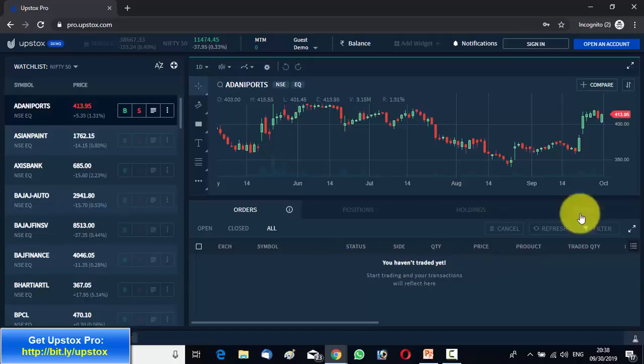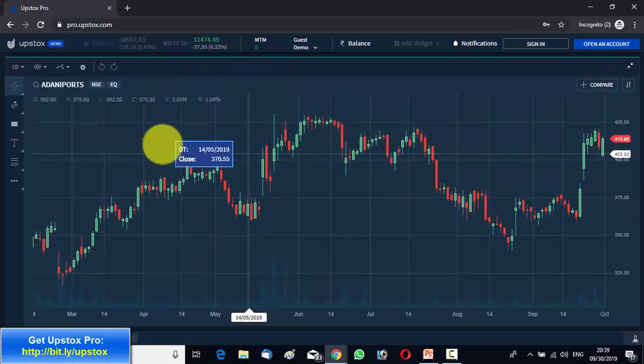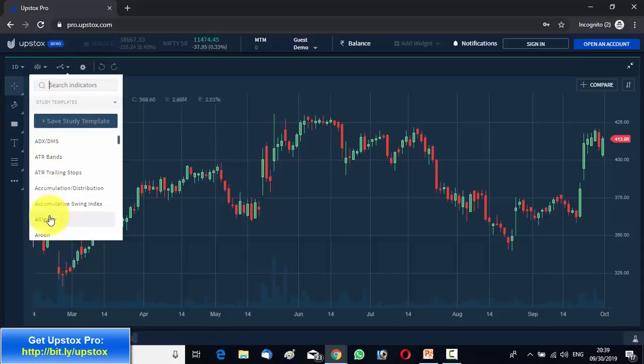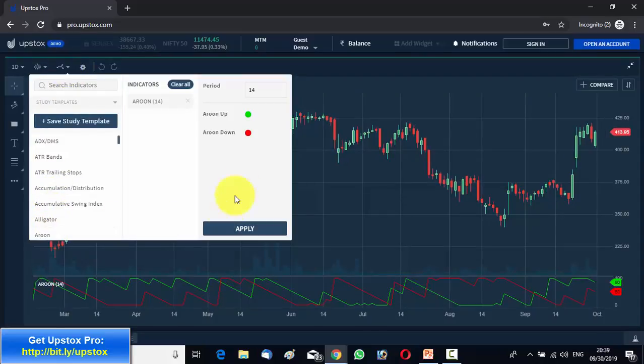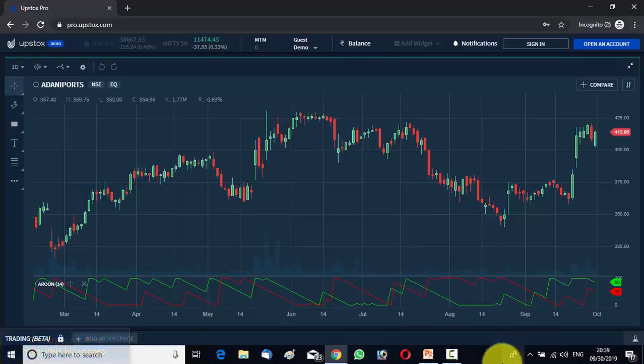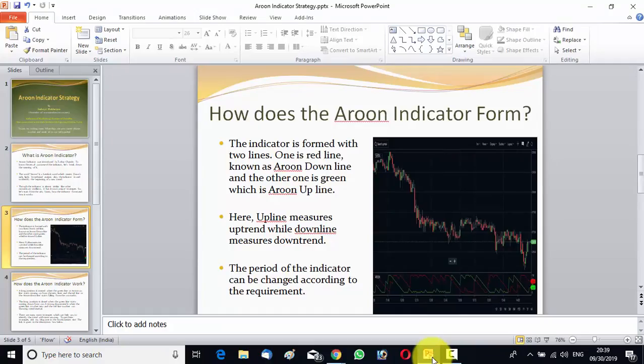In the Upstox chart also you can maximize the chart, and here is the indicator section. In the indicator section you can click on the Aroon. The same period is 14. Aroon up color is green, Aroon down color is red. You can click on apply and the indicator will be applied to the chart. So now let us go back to the slide.